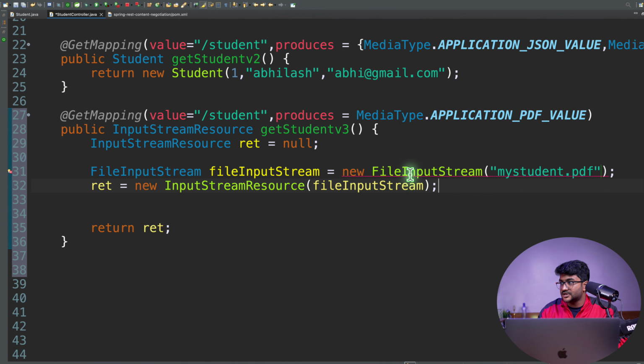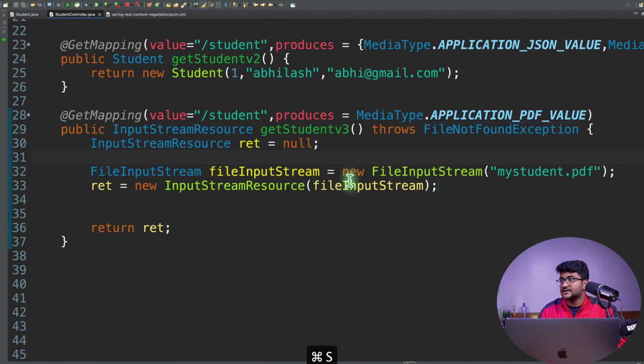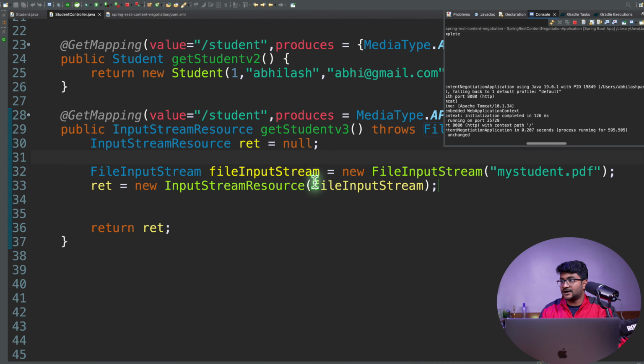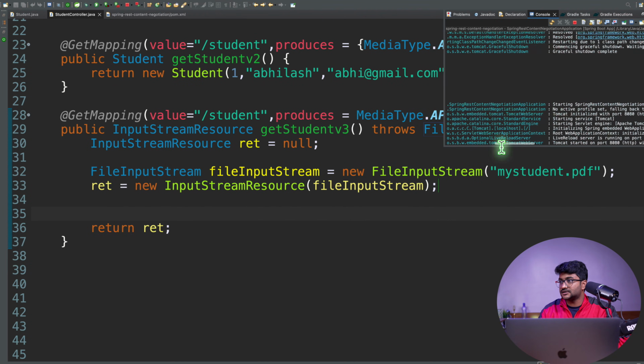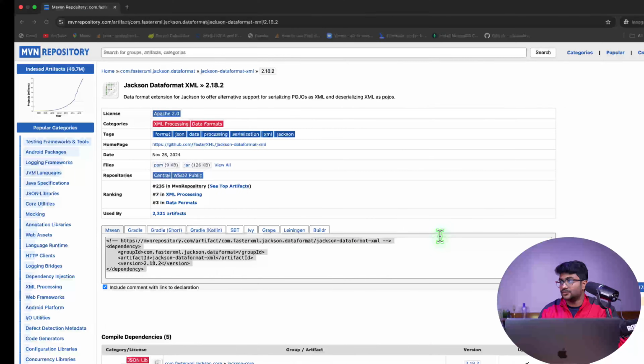Now maybe this is throwing some exception. Let me just add it to a try and catch, or you can even throw this over here, not a problem. Okay, so there you go. So I think this is ready. So do we have any exception? I think not.